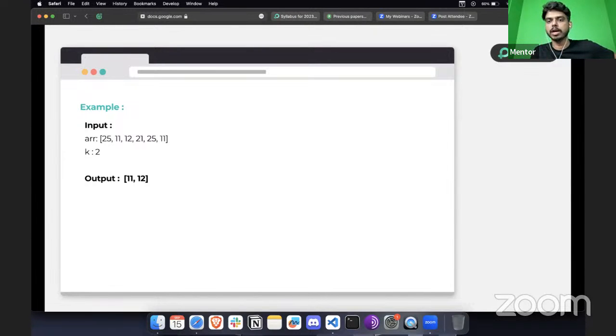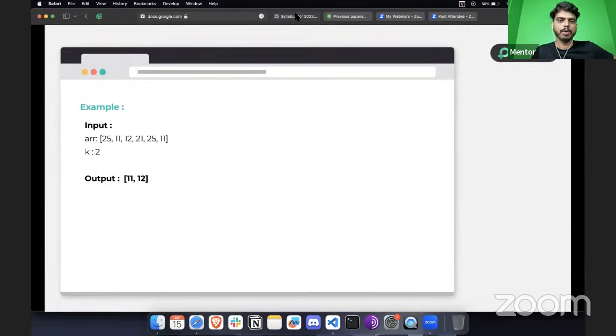And what will be the output, that is, what are the values of that array where the summation is going to be less. Meanwhile, you note down this question.